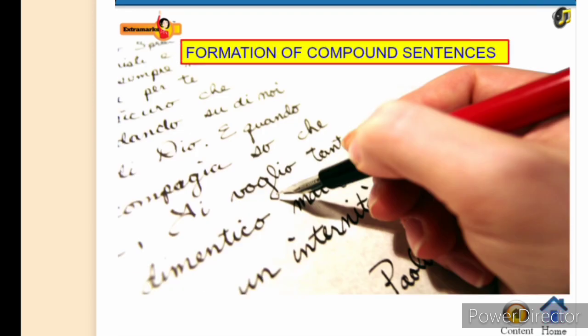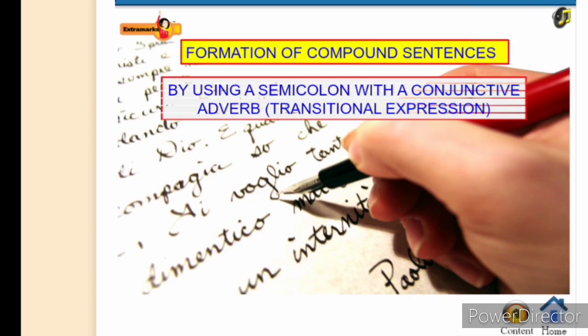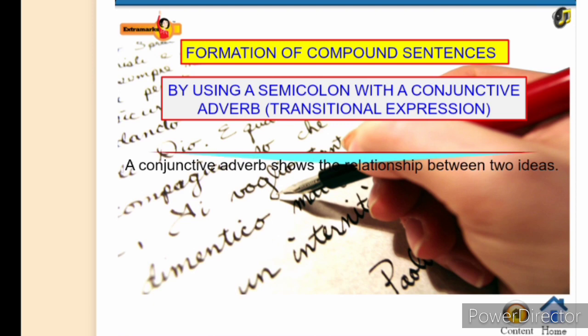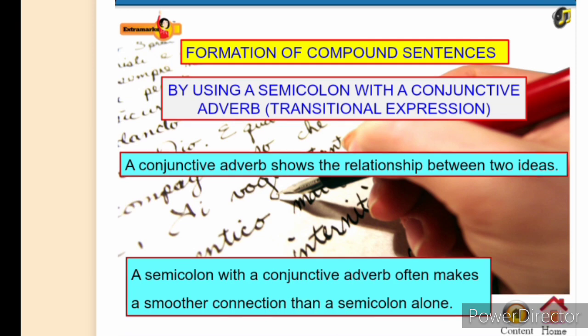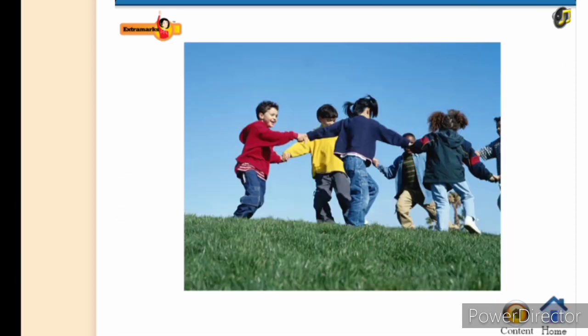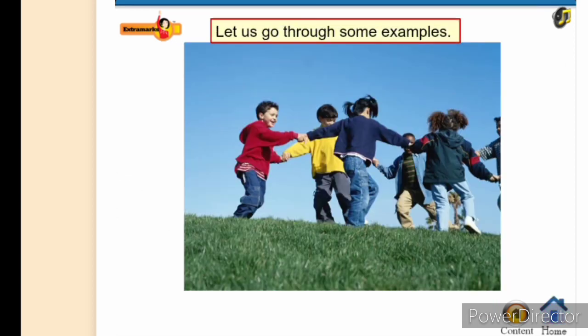Formation of compound sentences can also be done by using a semicolon with a conjunctive adverb, that is, a transitional expression. A conjunctive adverb shows the relationship between two ideas. A semicolon with a conjunctive adverb often makes a smoother connection than a semicolon alone. We have already seen different kinds of conjunctive adverbs showing different kinds of relationships. Let us go through some examples.